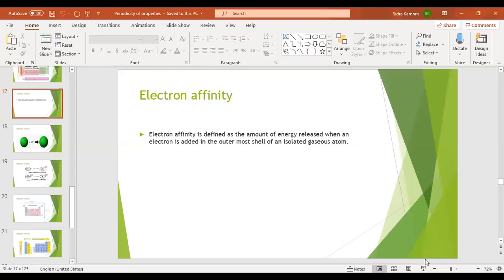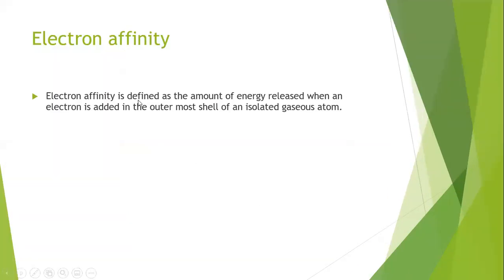Electron affinity is defined as the amount of energy released when an electron is added in the outermost shell of an isolated gaseous atom. If the electron is added in an atom, the specific amount of energy will release. That released amount of energy is called the electron affinity of an atom.